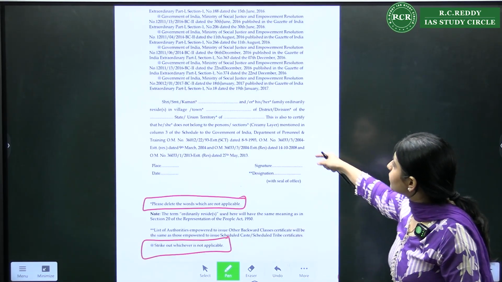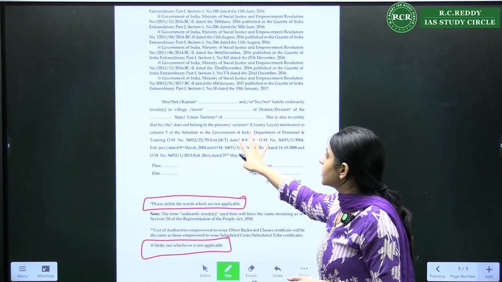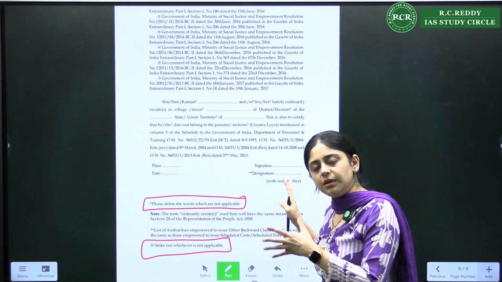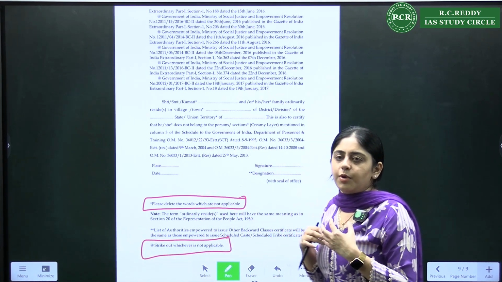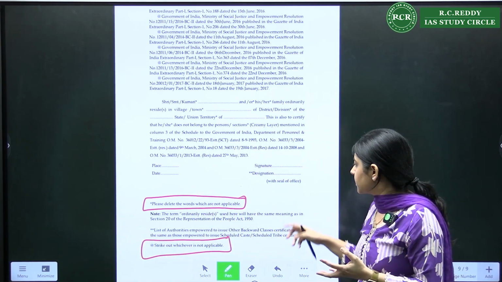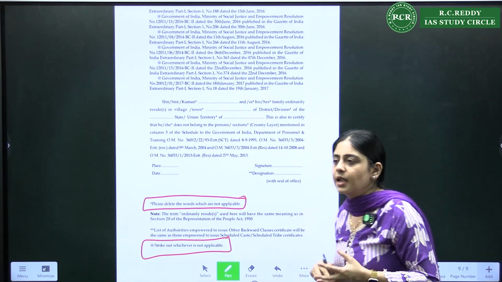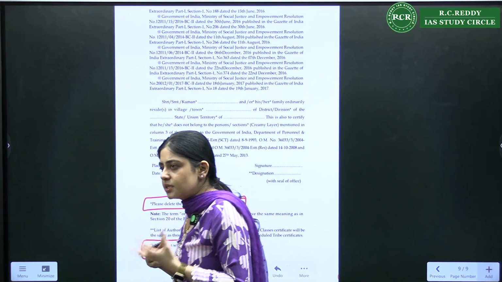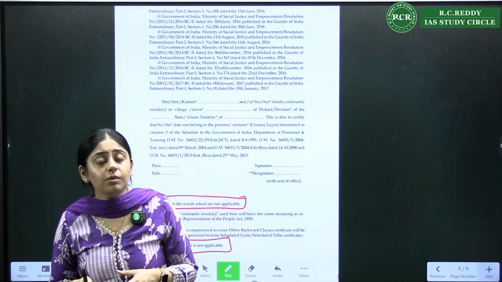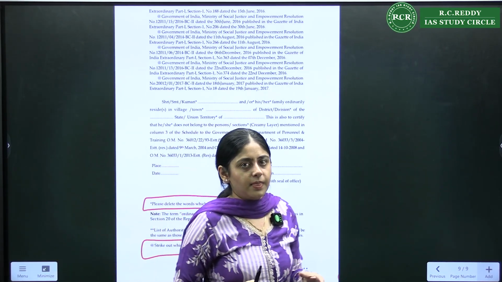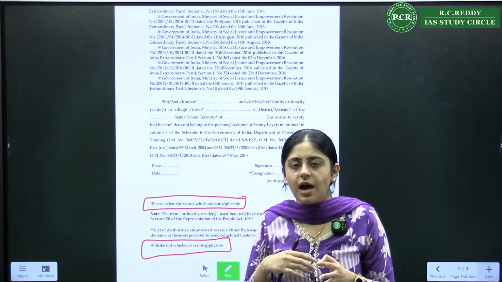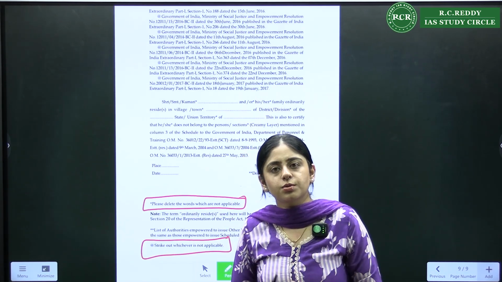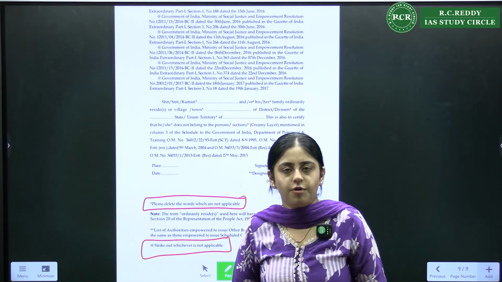And then the last page is where you will give a declaration that I do not belong to the creamy layer, because you need to tell here that okay, I am not a creamy layer, I am a non-creamy layer person. Then here is the signature, and the person who is giving you the certificate should not be below the position of a Tehsildar, right? So Tehsildar and above authorities are the competent authorities to issue you the OBC certificate format.